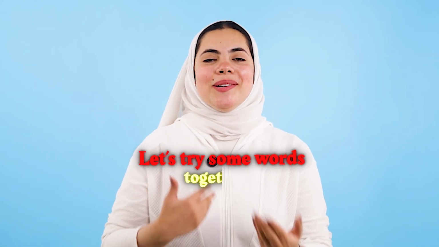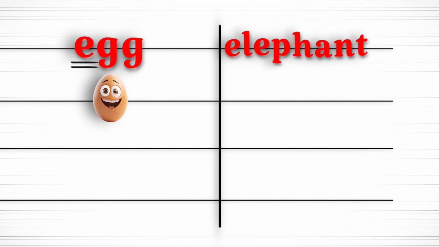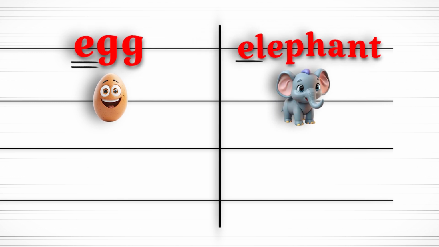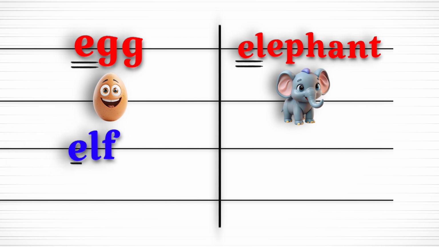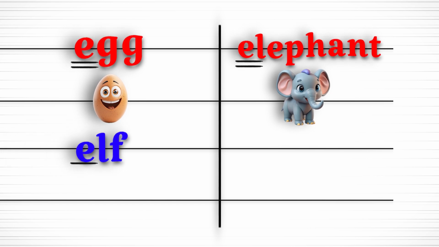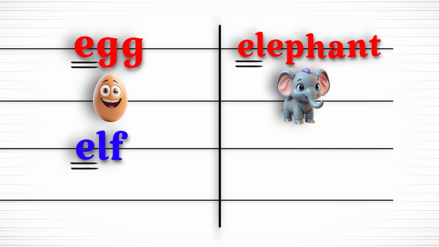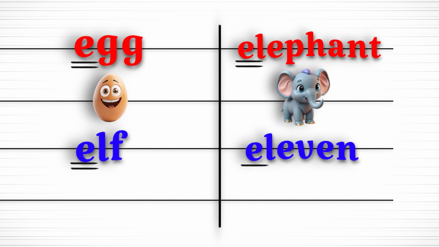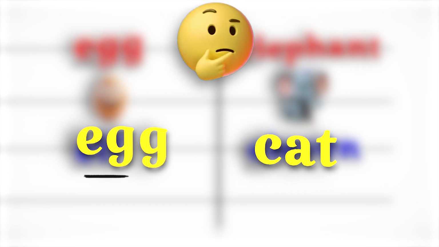Now, let's try some words together. The first word is egg. Egg. Elephant. Elephant. Elf. Elf. And eleven. Eleven. Which words start with the e sound? Egg or cat?